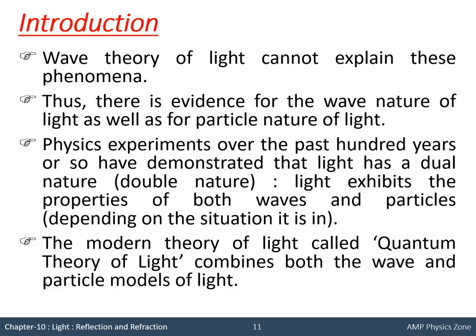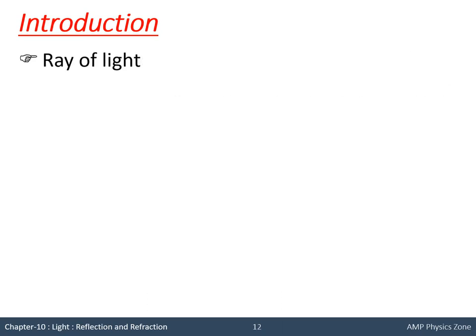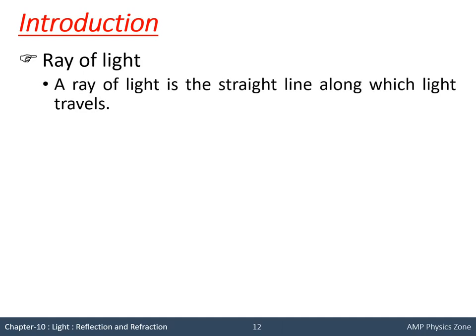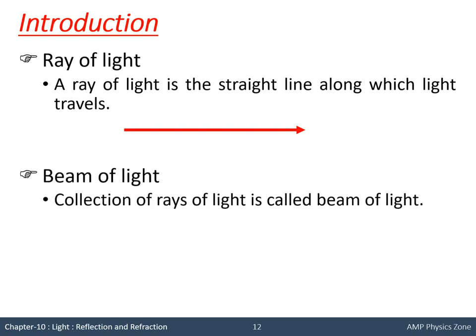Now some introductory terms which are related to light. Ray of light: a ray of light is a straight line along which light travels. It is denoted by an arrow. This is called a ray of light. The arrow indicates the direction in which light moves. Like that you have to remember. Now if we take a collection of such rays, it is called a beam of light. So this is a beam of light.